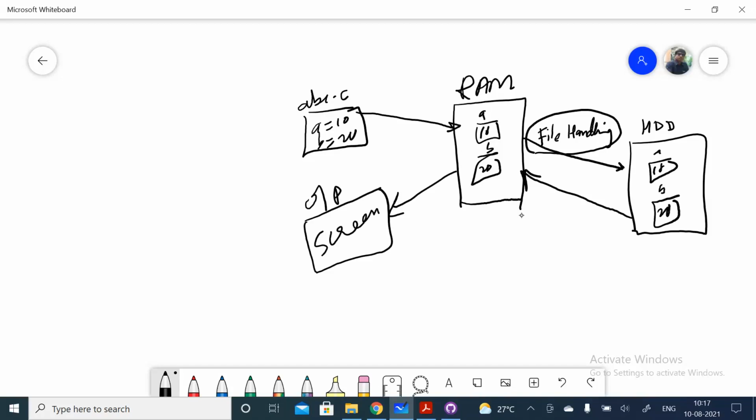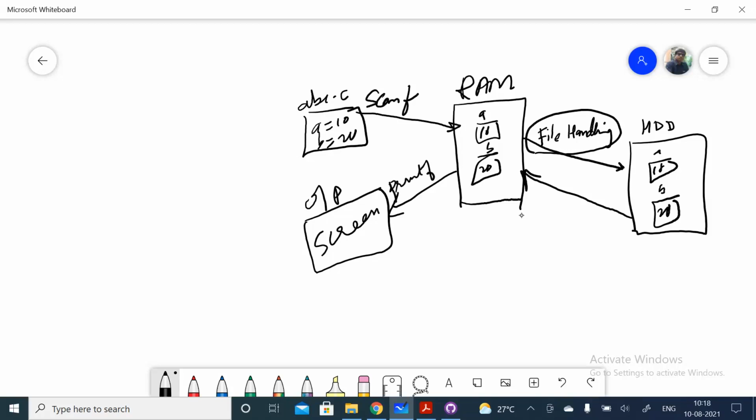If you are using C programming, here the scanf function is used to store the data into this RAM. And if you are using C programming to display something on the screen, we use printf.